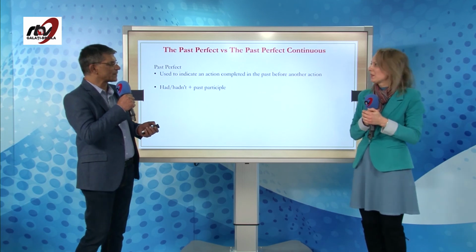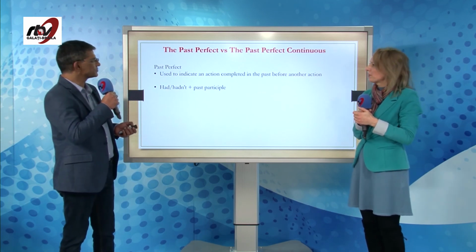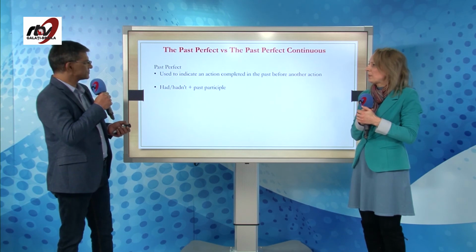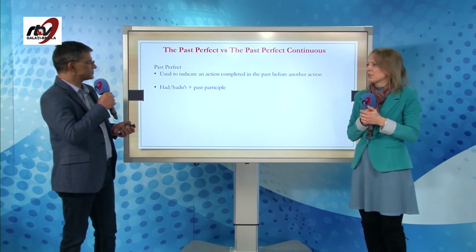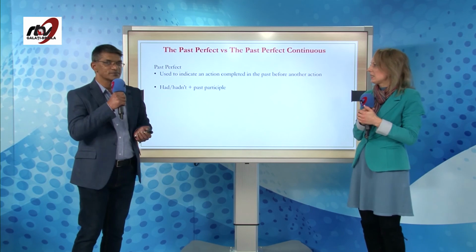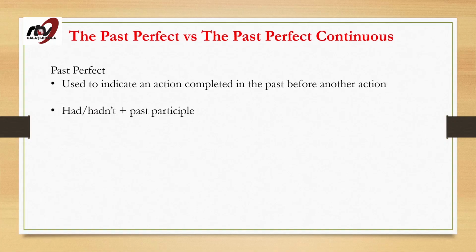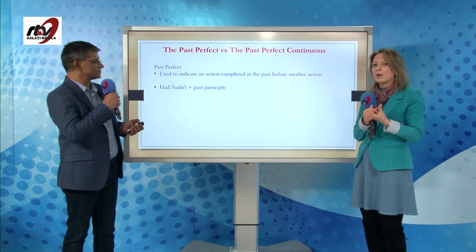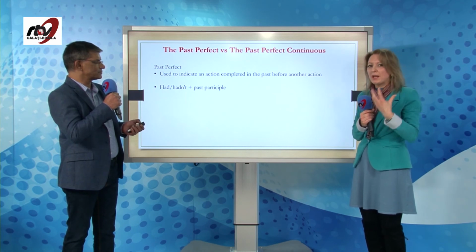Let's see the parallel between the past perfect and the past perfect continuous. Okay, so past perfect, when is it used? It is used to indicate an action completed in the past before another action. And you can see the form: had or hadn't plus past participle. You remember that past participle is the third form on the list of irregular verbs, or the form with -ed when we talk about regular verbs.